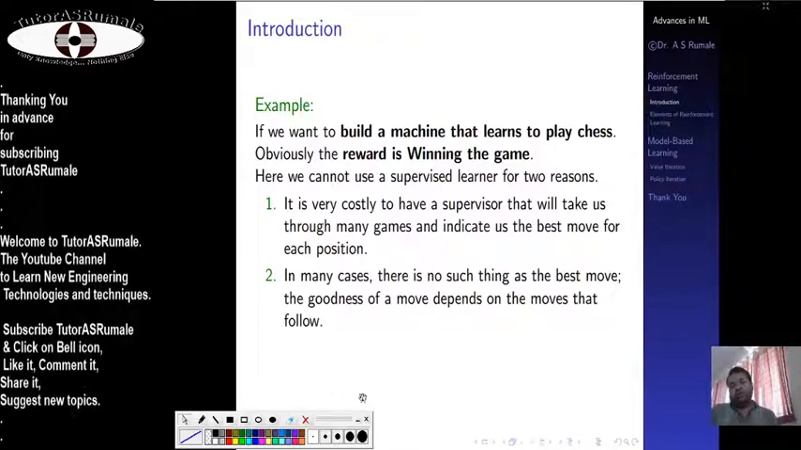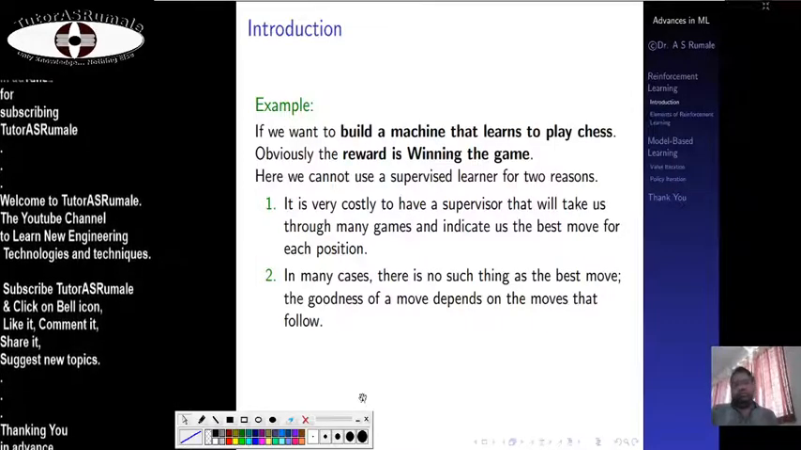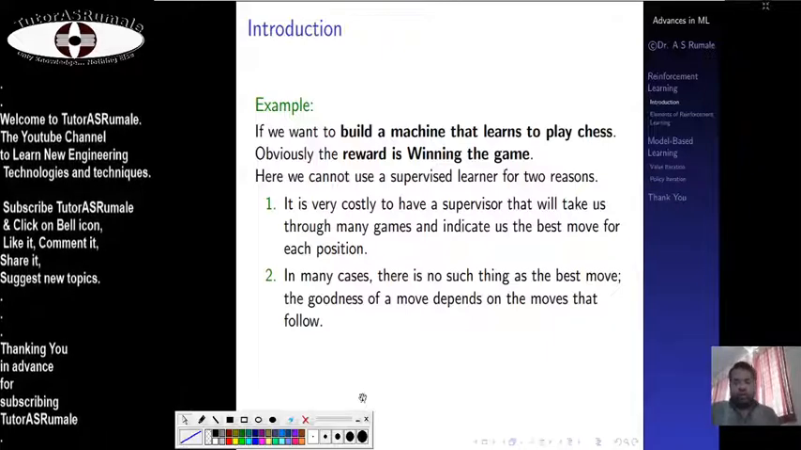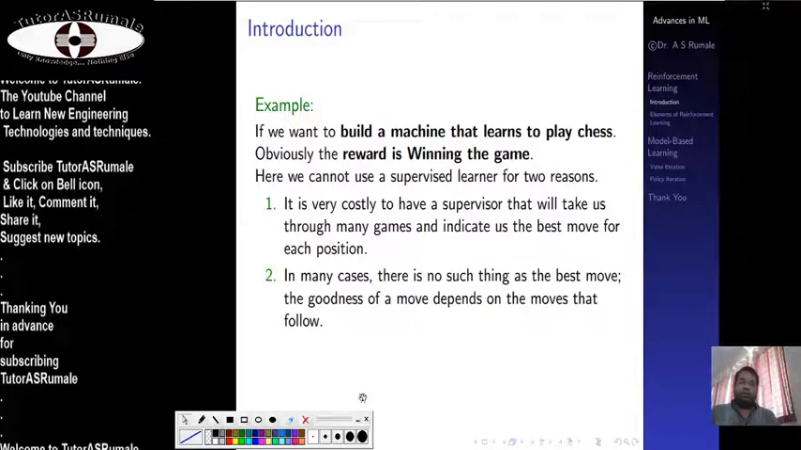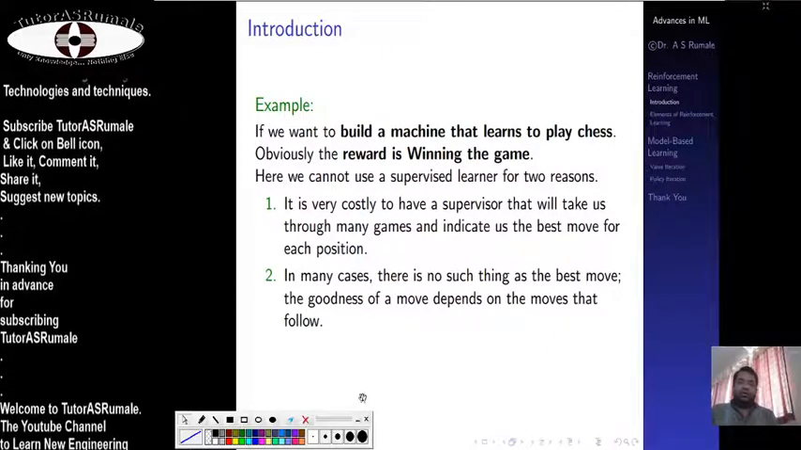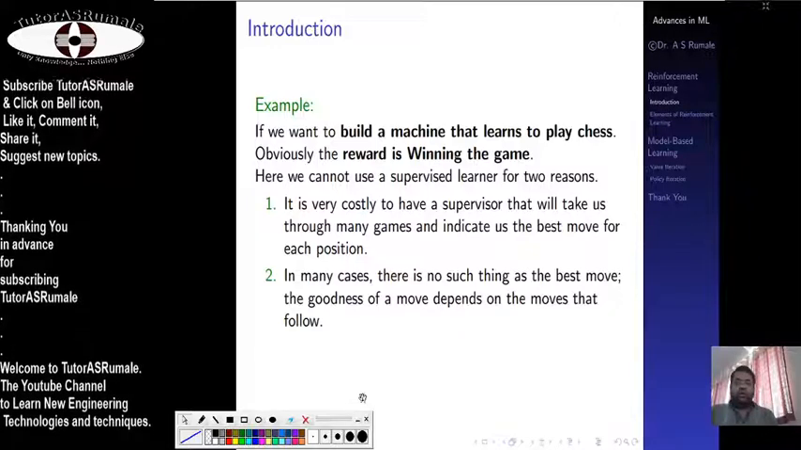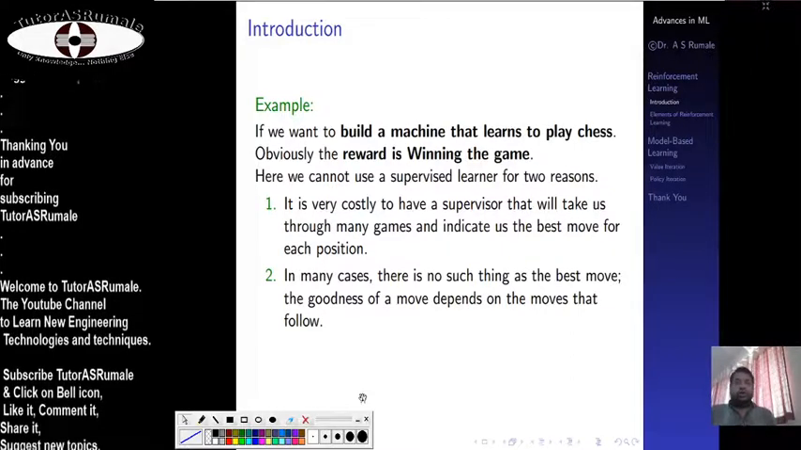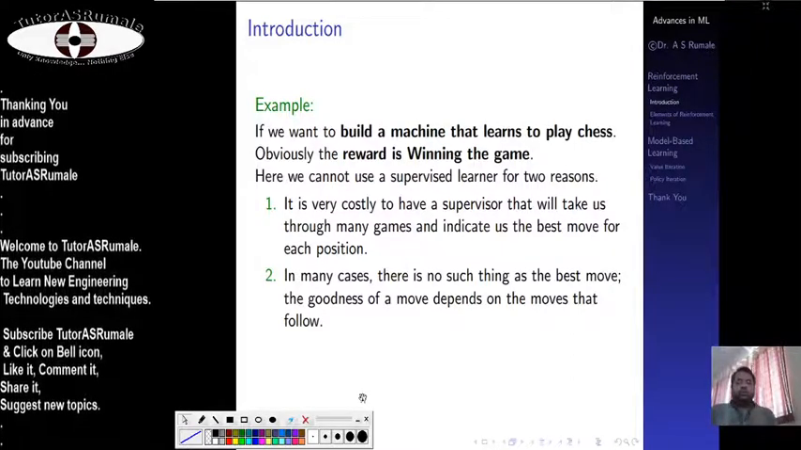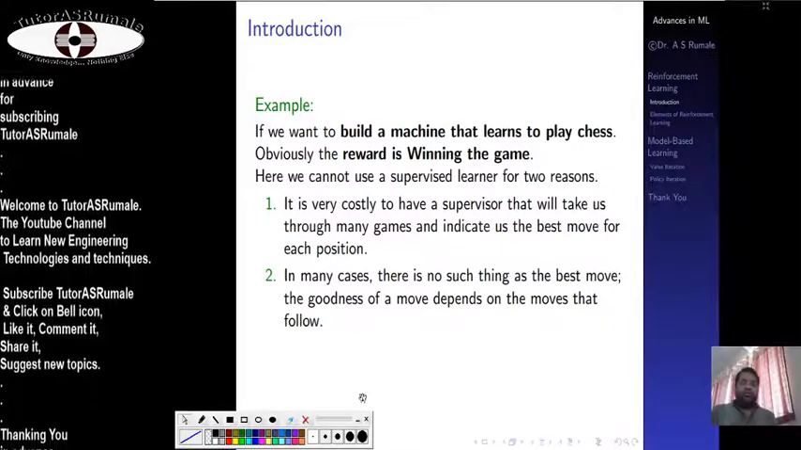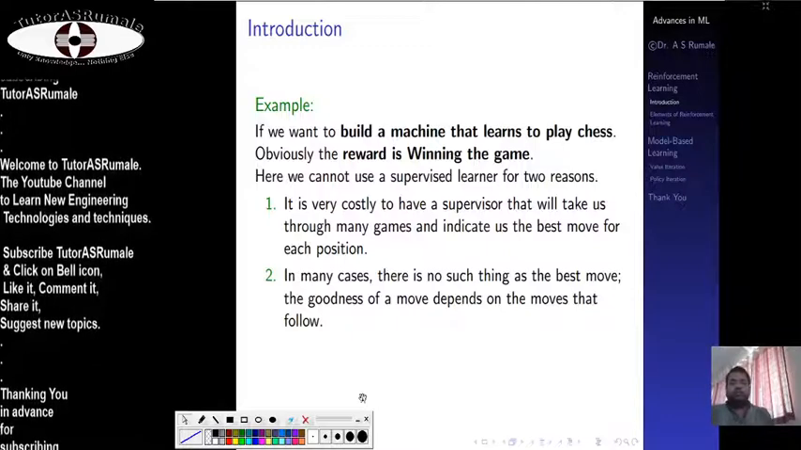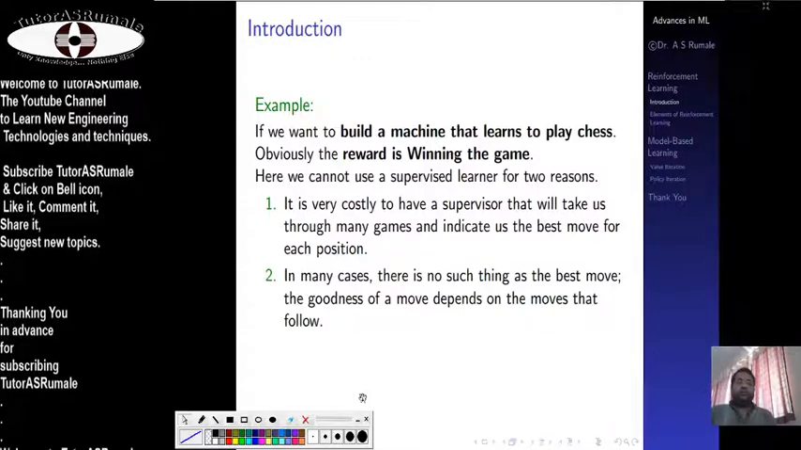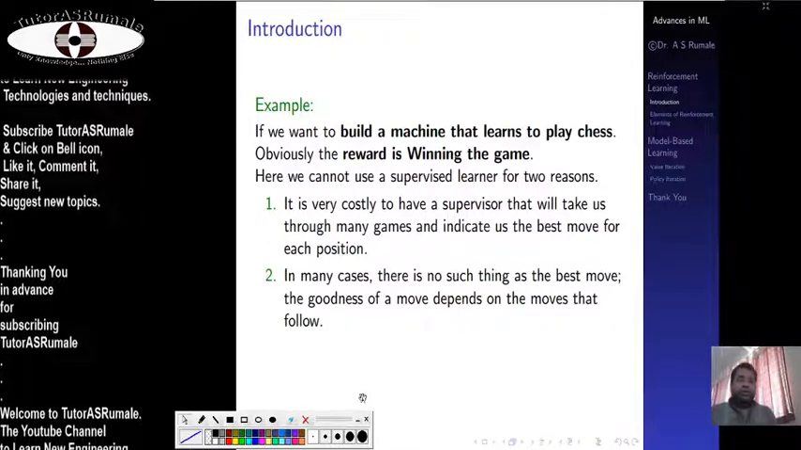What do you say? Chessboard players. Okay, pawns, horse, camel, horse, elephant, and then you have a king and queen, and everyone has a different type of rules and action. So there are too many possibilities. If you go with the possibilities of moves of everyone, they may be around 64 factorial, something like that. So it's quite difficult to have a supervisor there who can guide you through each and every move.